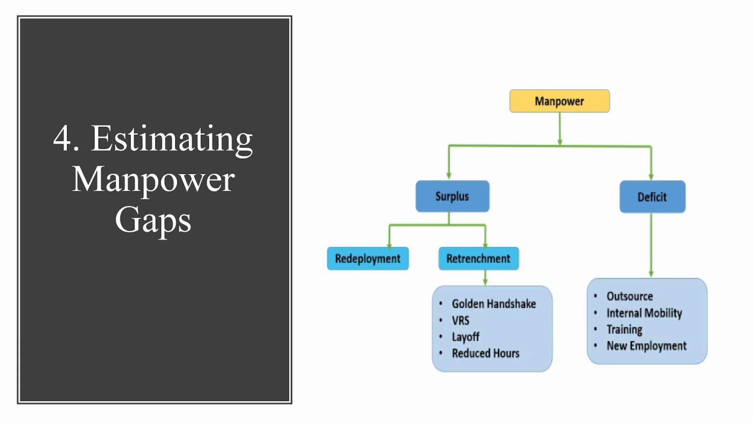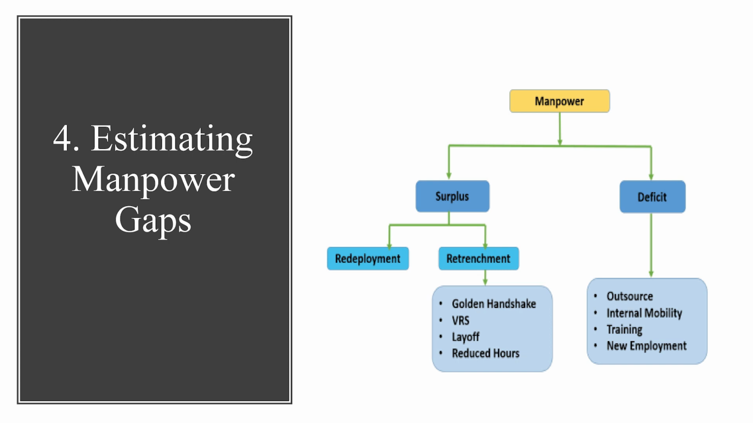Now let's understand the fourth step of human resource planning. The fourth step is estimating manpower gaps. It is a step where the gap between human resource demand and human resource supply is analyzed, which helps to know the surplus or deficit of human resource in an organization. We all know what human resource demand and supply are, as we have already discussed. Now here we need to know what a deficit of human resource is and what a surplus of human resource is.